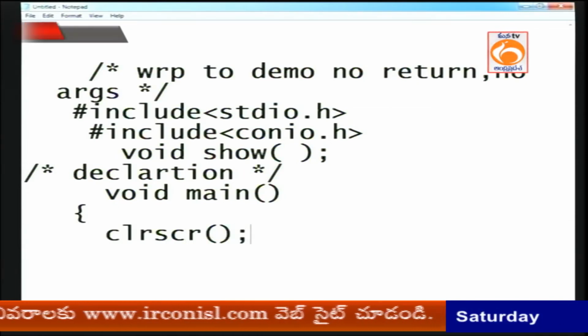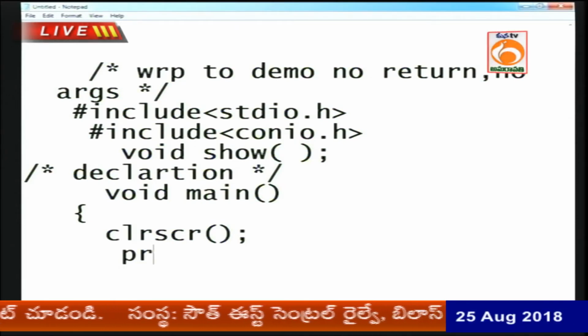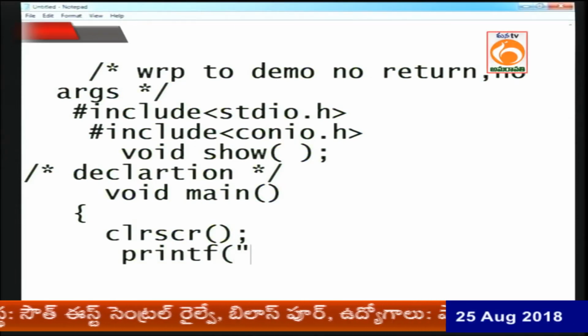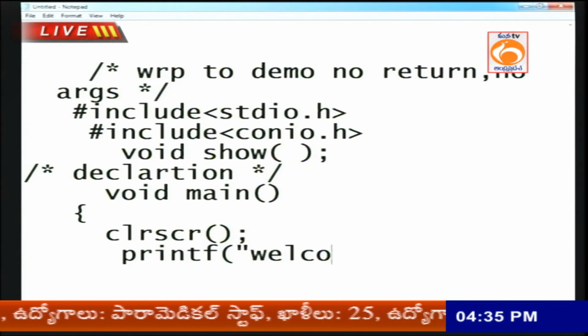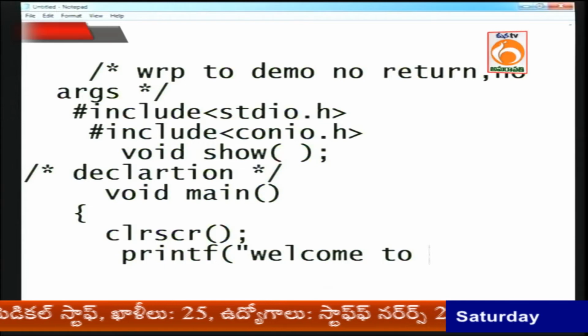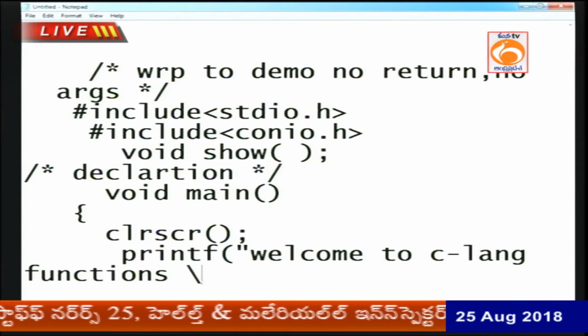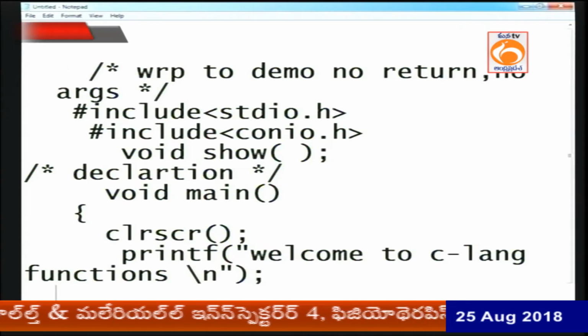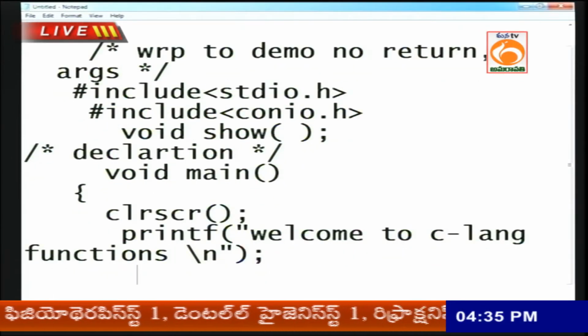CLR SCR, clear screen, is a predefined function. Inside that, printf, what is the message I created here? Welcome to C language functions, just any message. This is my message under main: Welcome to C language function, this is under main.